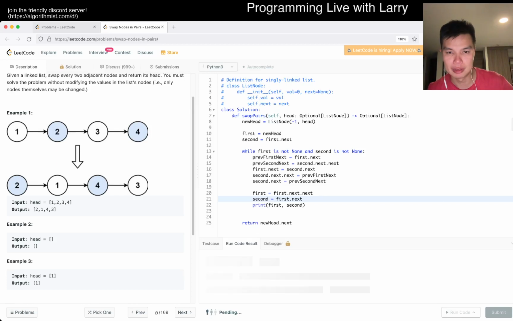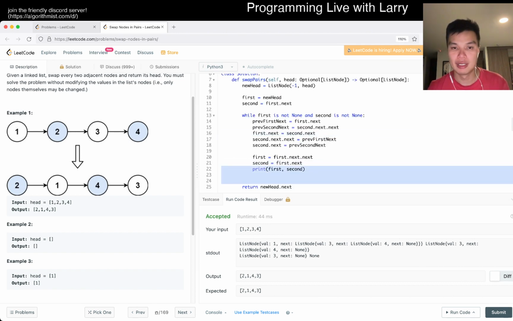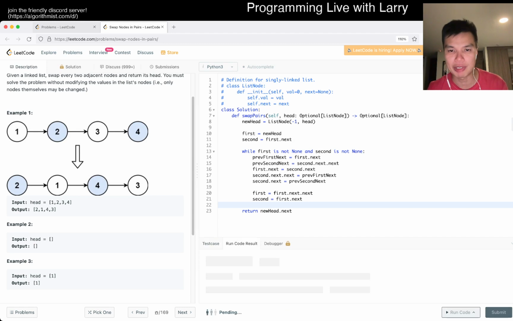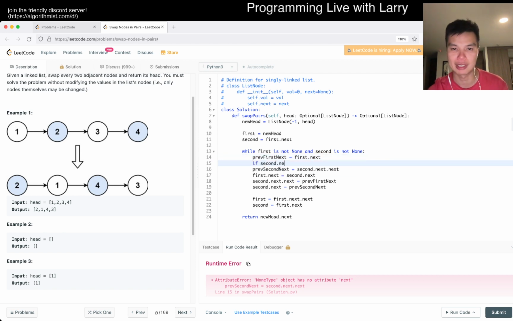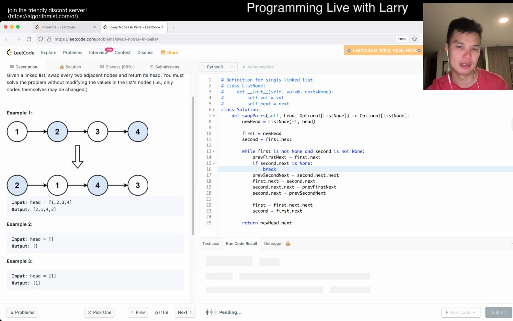Yeah, maybe that's a little bit better. Okay, let's try the other one. I don't think I handle one or odd number node correctly. Yeah, and this is expected because this thing doesn't go. How do I check odd number node? Because then I think we can be good. So if second dot next is none, then there's no swapping and we break. I think maybe that's right.